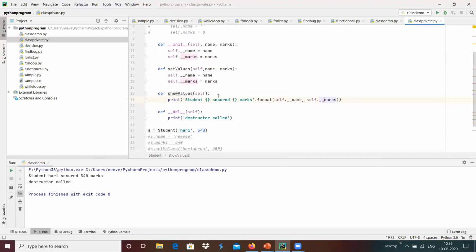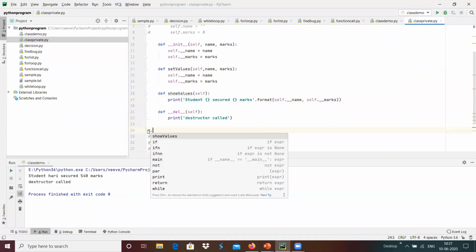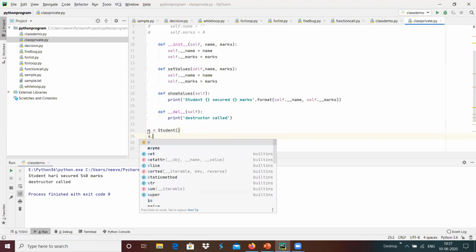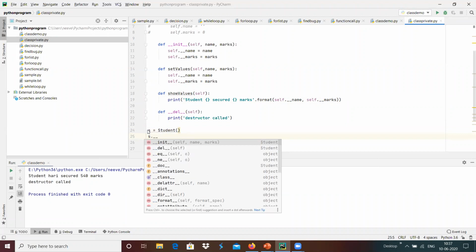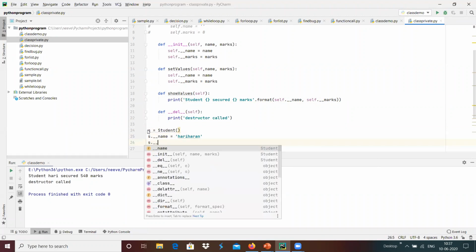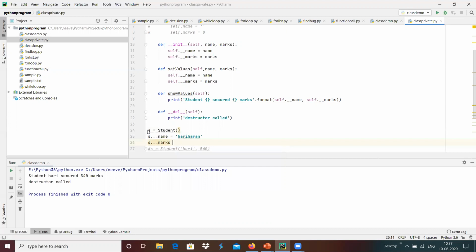Now maybe I'm going to call a constructor over here. s equals Student, the default constructor I'm going to call, and after that I'm going to update s dot underscore underscore name equals maybe Hariharan, and s dot underscore underscore marks equals 540.